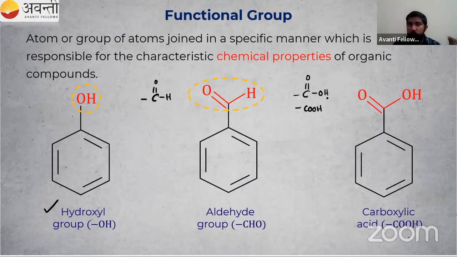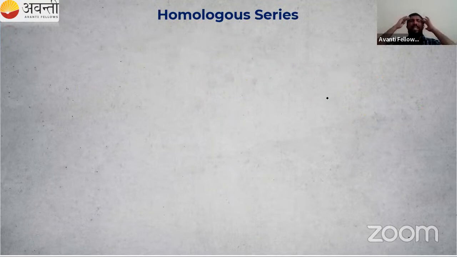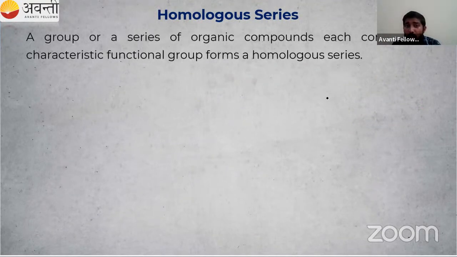So the hydroxyl group is OH, then the aldehyde group, then the carboxylic acid group. These are different functional groups present in organic chemistry. It can be an atom or a group of atoms, and they will decide the chemical properties of the organic compound. So that is the point here, the functional group. Then, from your 10th class onwards, you are studying the homologous series. So what is a homologous series? It is a group or a series of organic compounds. These groups or families contain a functional group.